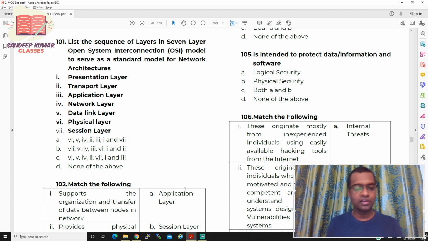As you already know, I'll be waiting for 30 seconds in order to mark your answer. Once your answer is marked, I'll explain how exactly this particular question has to be resolved and how exactly we have to arrive at the answer. Please mark your answer. I'll read the question again. List the sequence of layers in the seven layer open system interconnection model to serve as a standard model for network architecture.